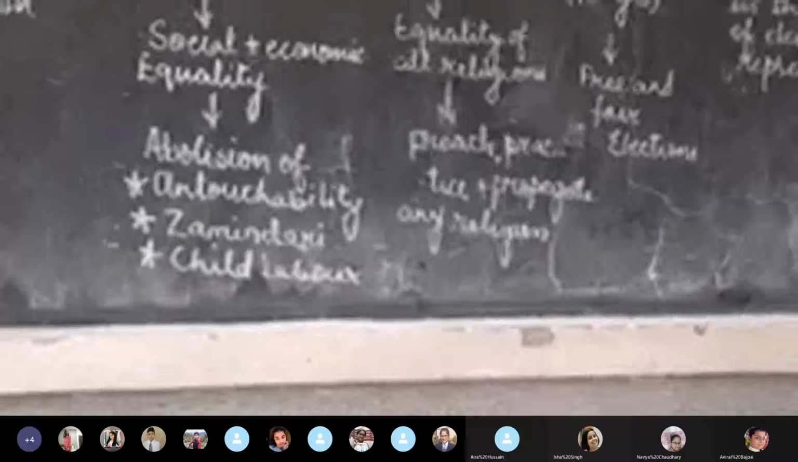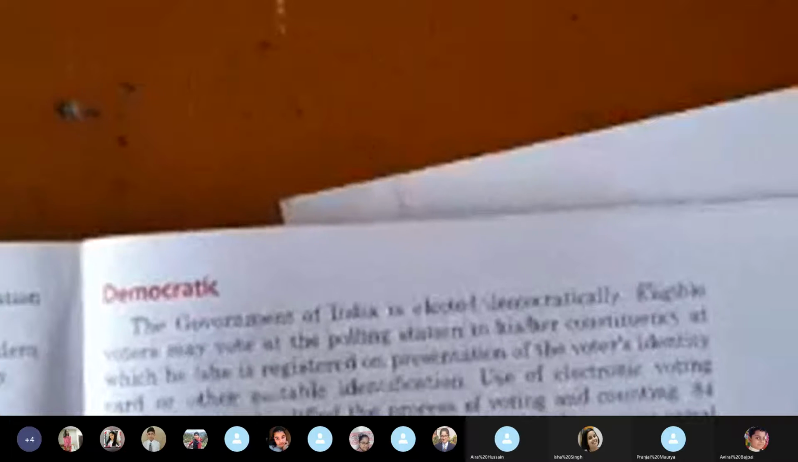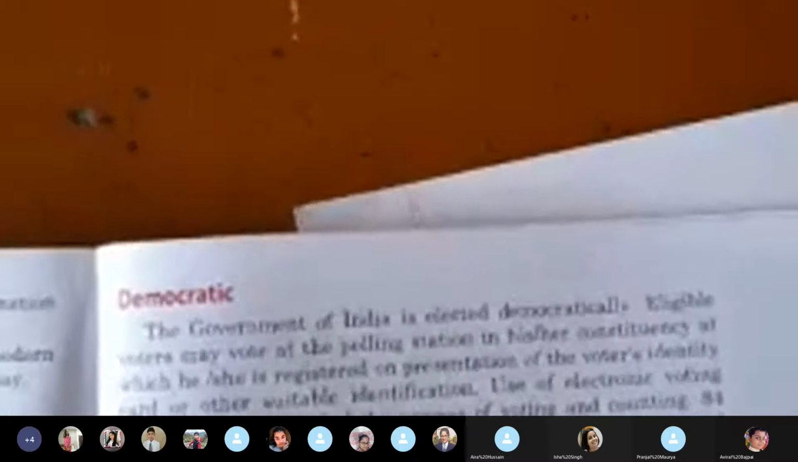Now, democratic means the government of India is elected democratically. Eligible voters may vote at the polling station in his or her constituency at which he or she is registered, on presentation of the voter's identity card or other suitable identification. Use of electronic voting machines has simplified the process of voting and counting.